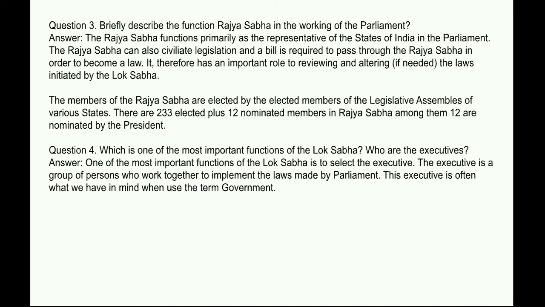It therefore has an important role in reviewing and altering, if needed, the laws initiated by the Lok Sabha. The members of the Rajya Sabha are elected by the elected members of the legislative assemblies of various states. There are 233 elected plus 12 nominated members in Rajya Sabha. Among them, 12 are nominated by the President.